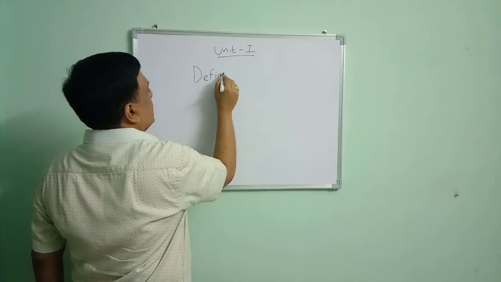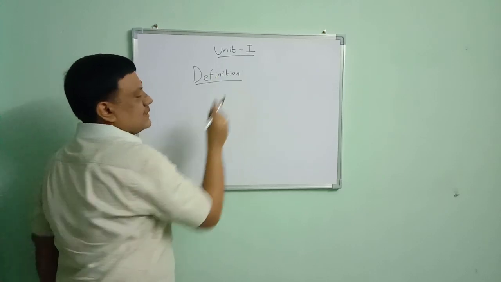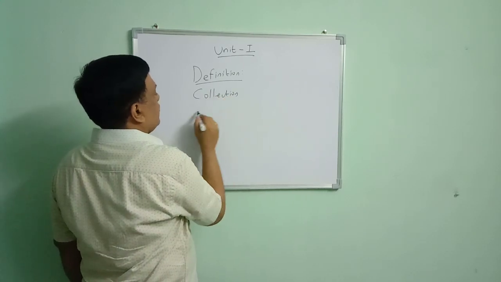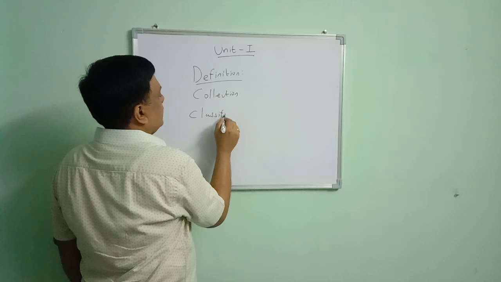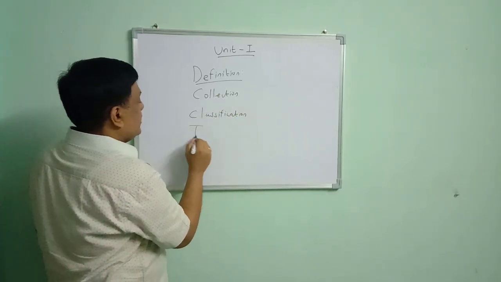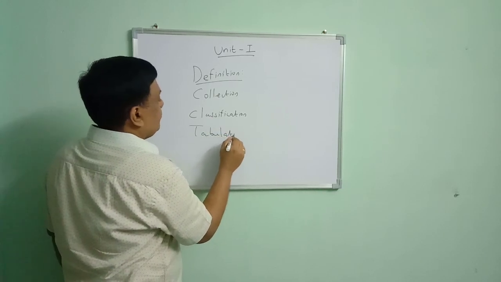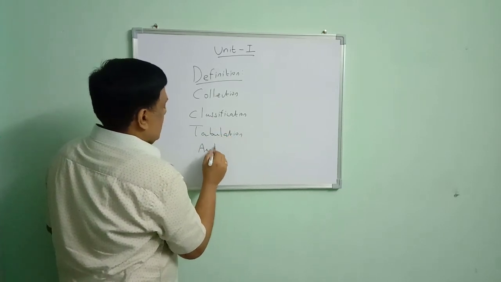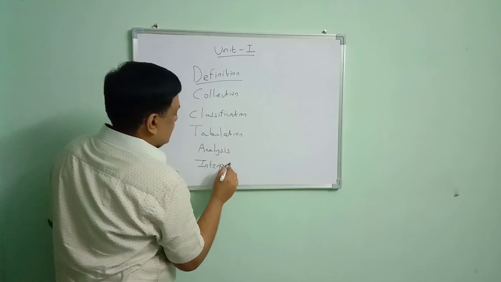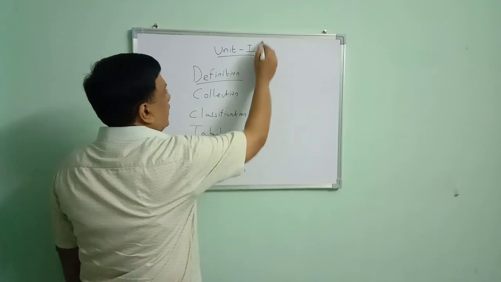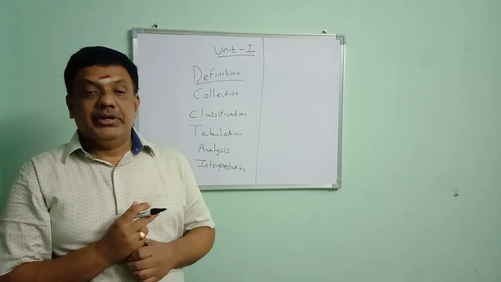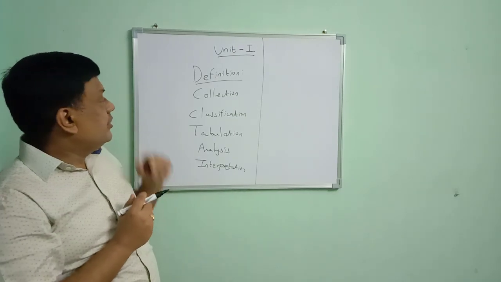Statistics is a science which deals with collection, classification, tabulation, analysis and interpretation of numerical data. This is the definition of statistics.